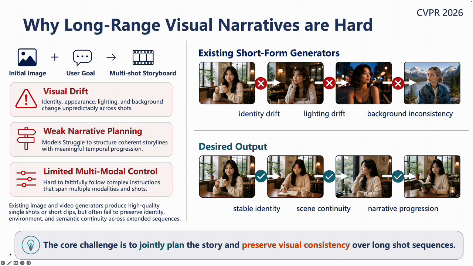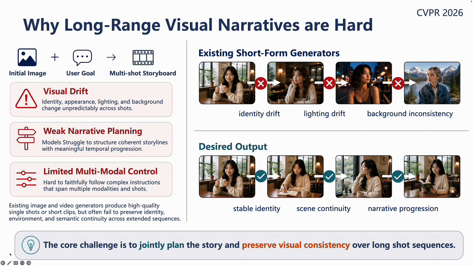The comparison on the right illustrates this difference. Existing generators may gradually change the character, identity, or environment, while the desired output should maintain stable identity, scene continuity, and narrative progression. So the core challenge is, how can we jointly plan the story and preserve visual consistency over long-shot sequences?